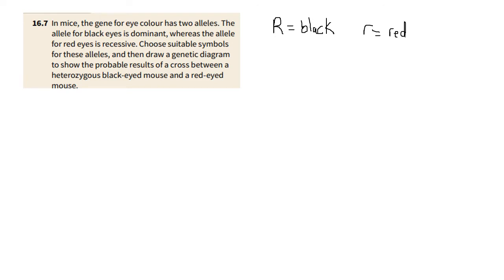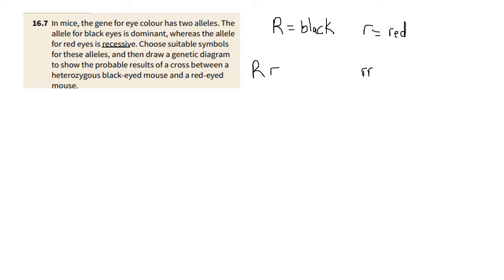Then it says, draw a genetic diagram of the probable results of a cross between a heterozygous black-eyed mouse and a red-eyed mouse. When they say it's heterozygous, remember what I said when we discussed key definitions: it has 2 different alleles, but it is expressing the dominant phenotype. So a heterozygous black-eyed mouse has the genotype big R and small r. Now, because red eyes is recessive, the only way a mouse would be red-eyed is if there is no dominant allele at all, so the genotype there would be small r and small r.